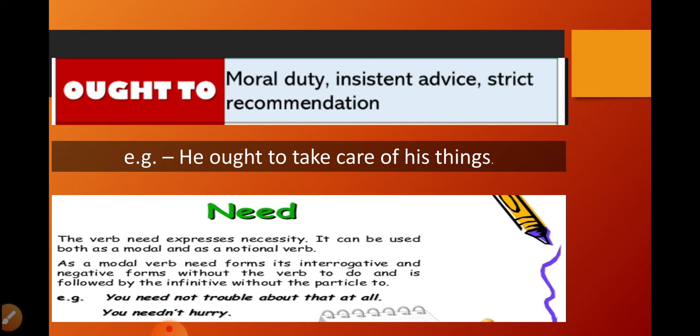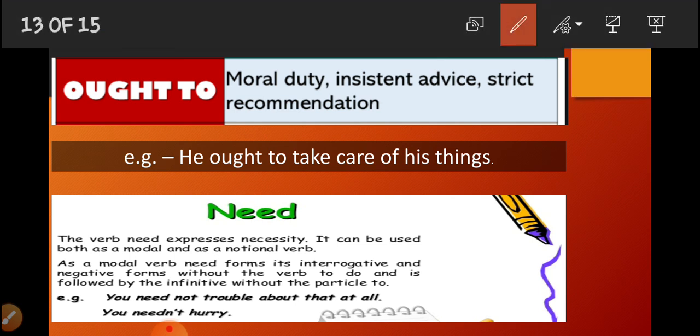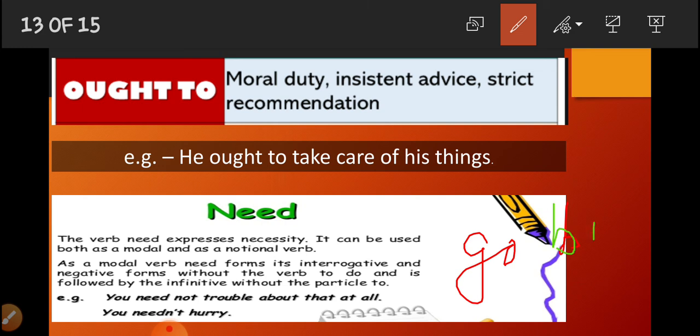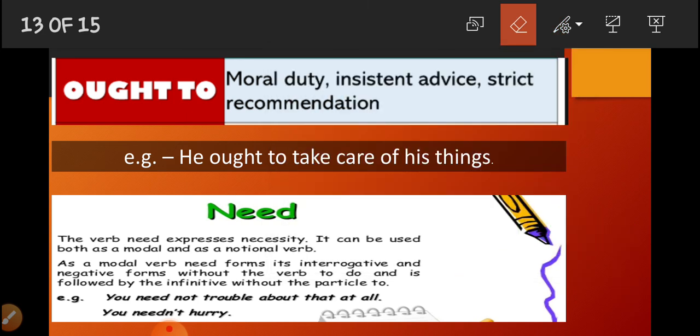I have always told you that when we use two verbs, like go, buy, we most often have to in between. I am going to buy. I am going to write. She wants to play. Now wants and play: wants to play. We have to. But here also need is a verb. But when we write need, we do not use to with need.